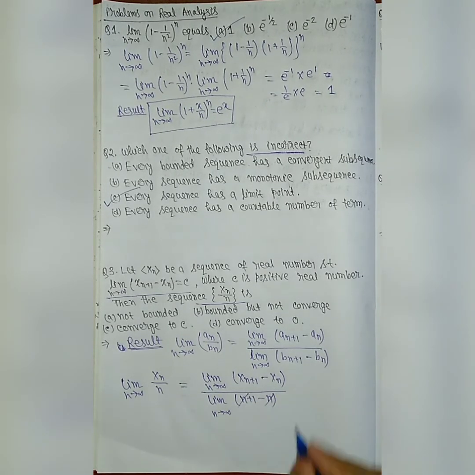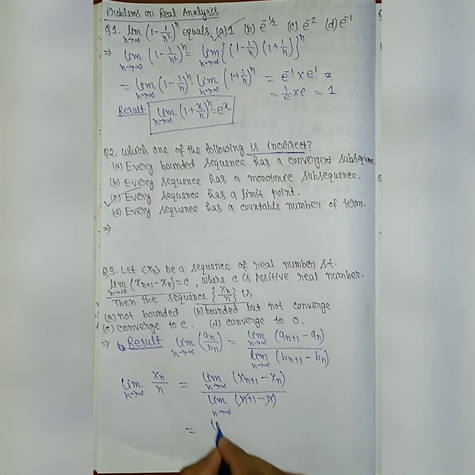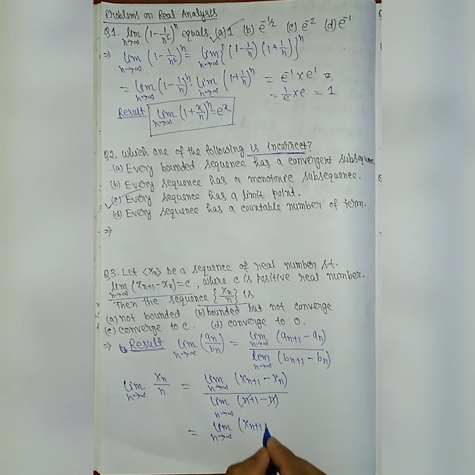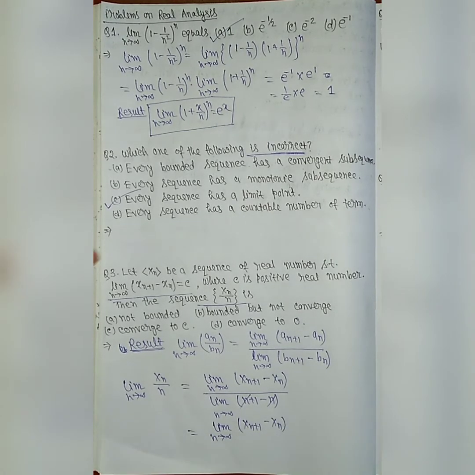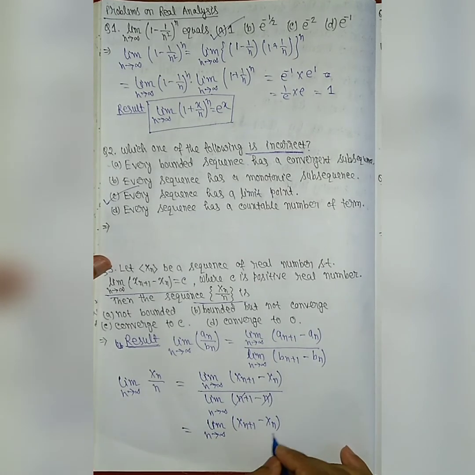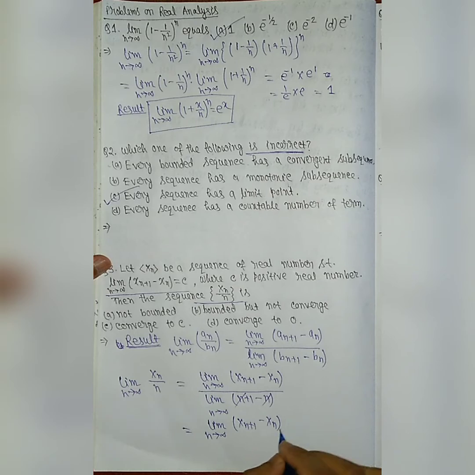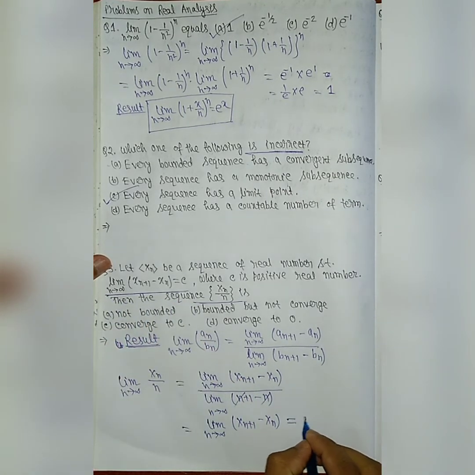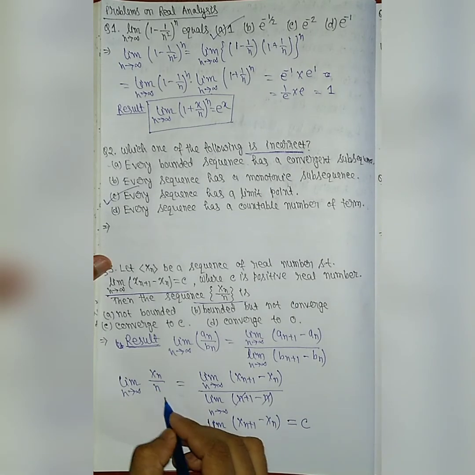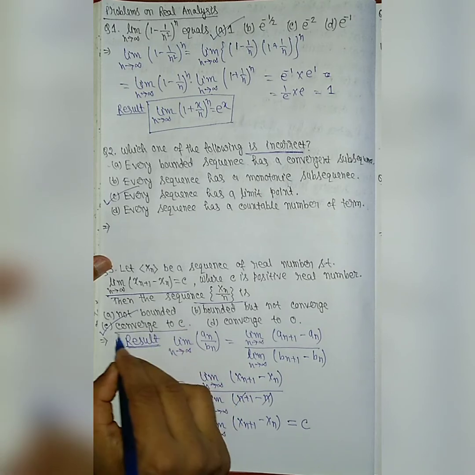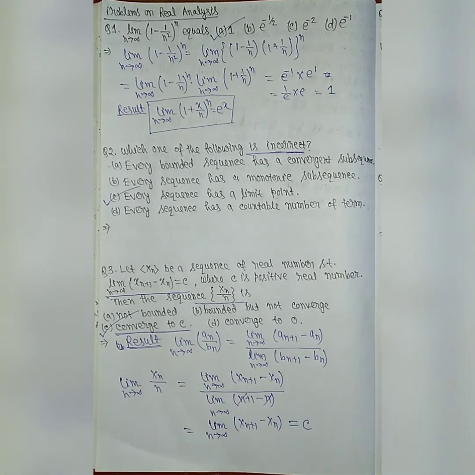So this cancels out, because the denominator is 1, and limit n tends to infinity of 1 is 1. So this comes as limit n tends to infinity (xn plus 1 minus xn), and we know that this value is equal to c. So this sequence converges to the value c. So option C is correct, that is, the sequence converges to c. This is the correct answer of this problem.